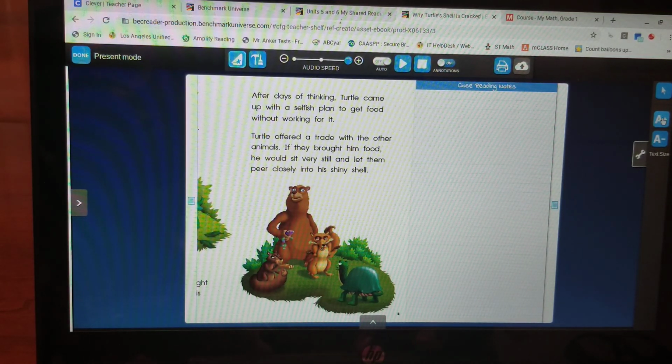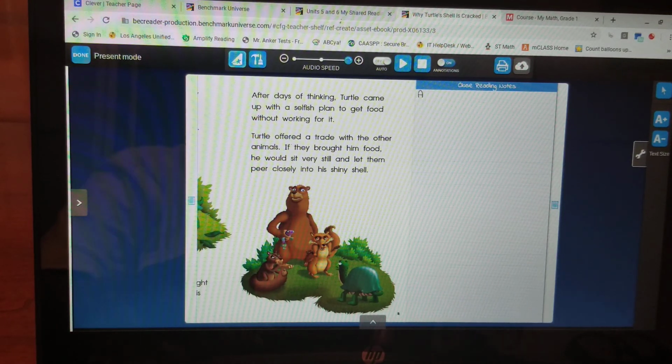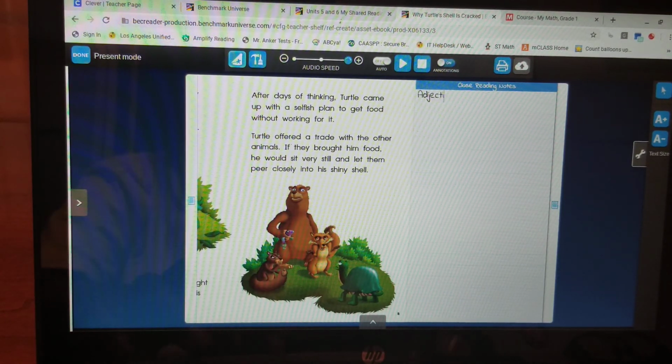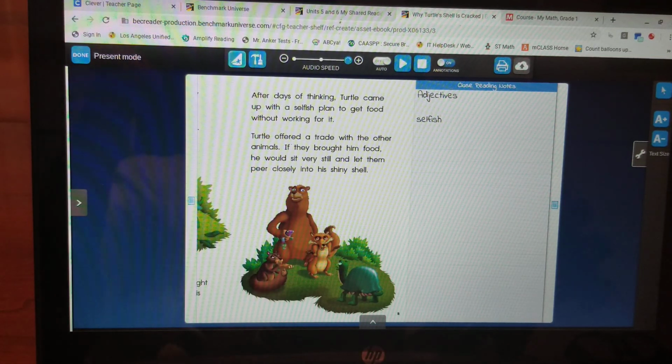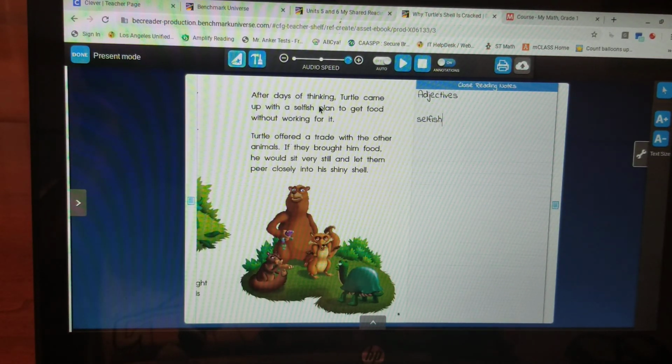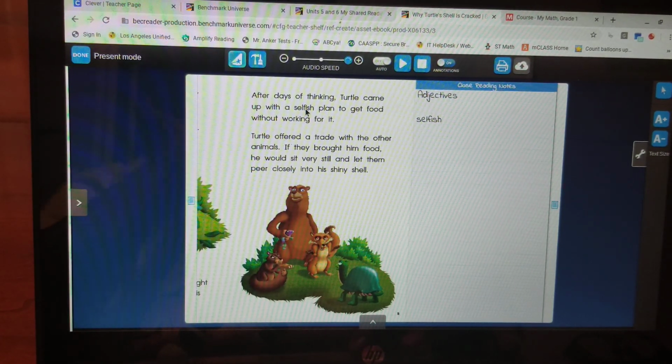So, let's see. Adjectives. On this page, we can say selfish described the plan that Turtle made, but we could also say that Turtle himself was kind of selfish because of how he treated the rest of the animals.